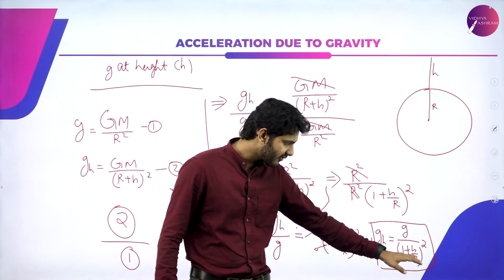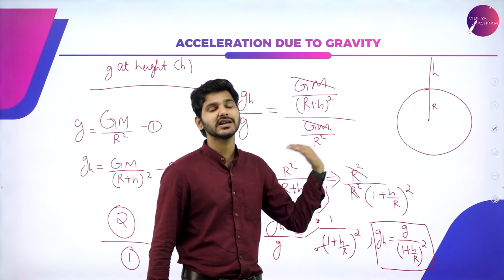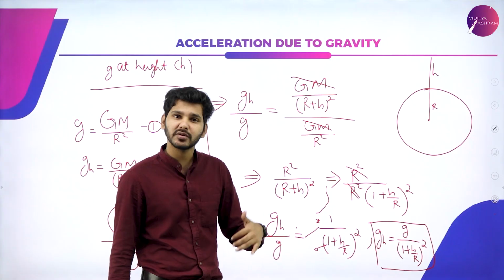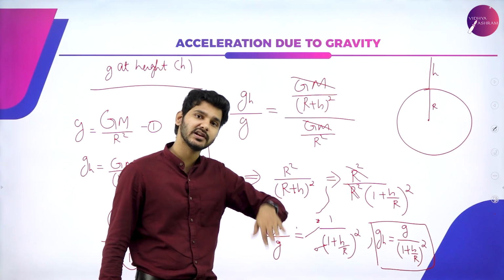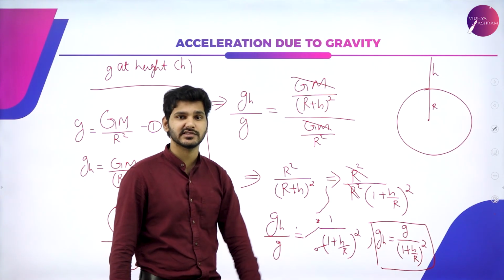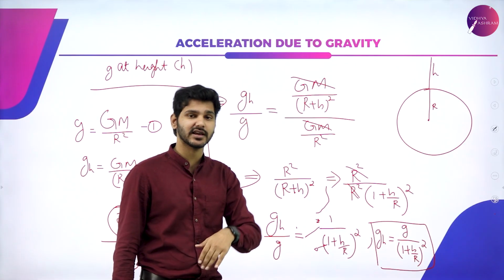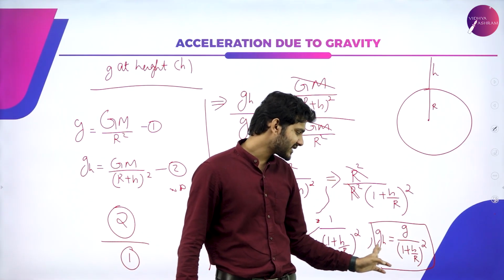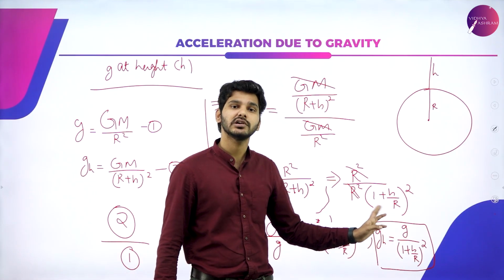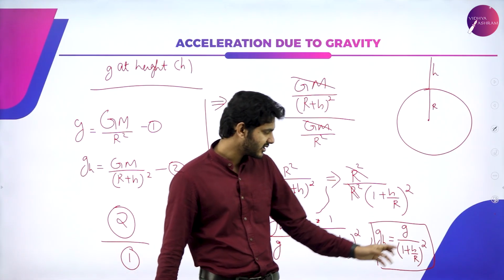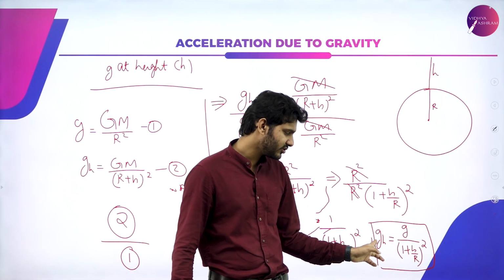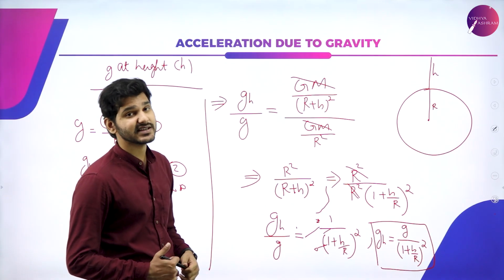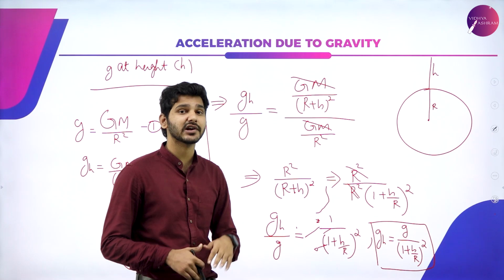As the denominator of any quantity increases, the entire net quantity will decrease. 1 by 4 will be less than 1 by 2. 1 by 8 will be even less. 1 by 10 will be even less. 1 by 100 will be even less than that. So as height increases, the acceleration due to gravity also decreases, because with height this goes down. That is why with height we can definitely say that acceleration due to gravity actually goes down.